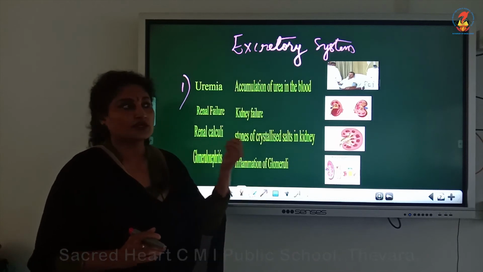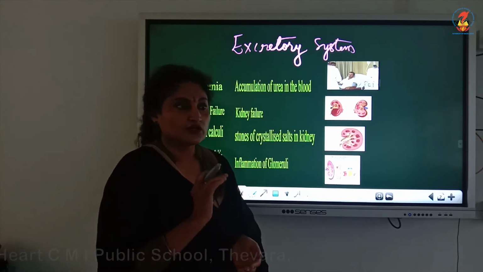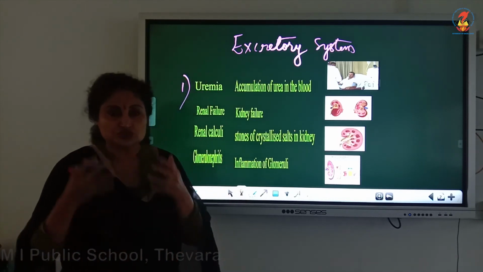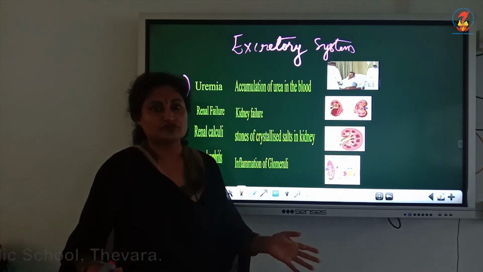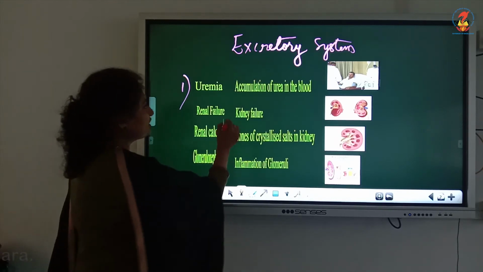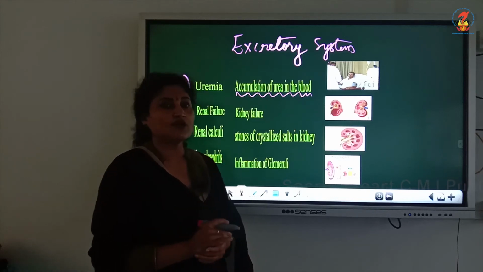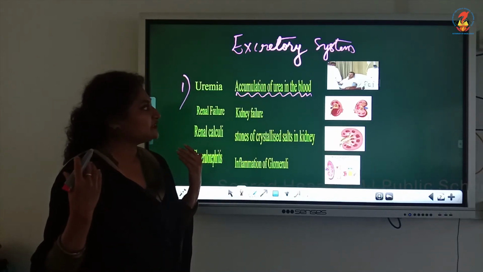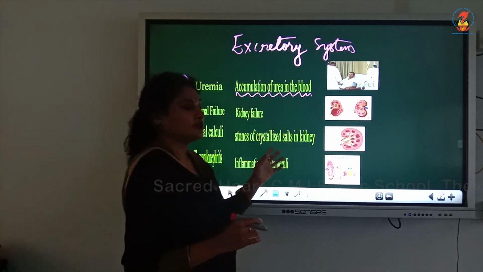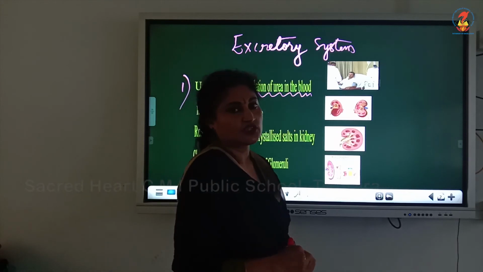It is not filtered into the urine. The other constituents are present in the urine, but urea, which is a major constituent which should be got rid of in the urine, is still remaining in the blood. Such a condition is called uremia. So it is accumulation of urea in the blood. It should actually be excreted out in the urine with the help of the kidneys. So the solution to this is dialysis, hemodialysis.